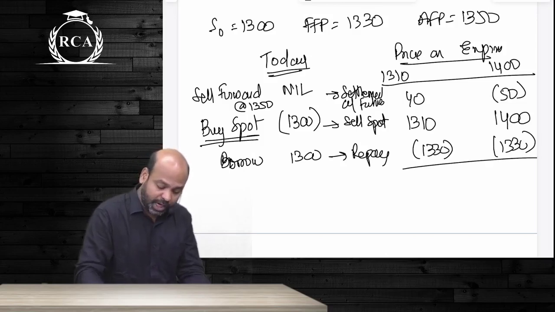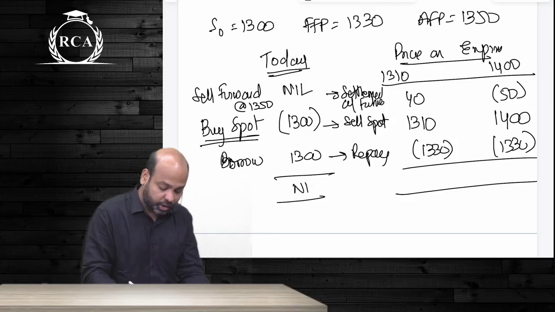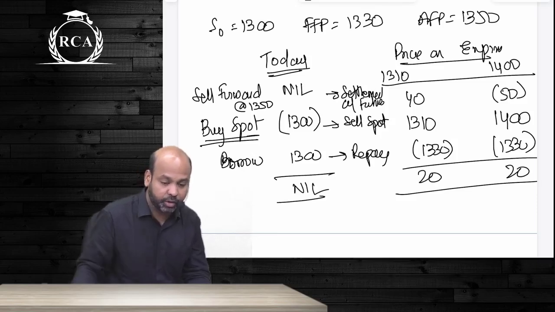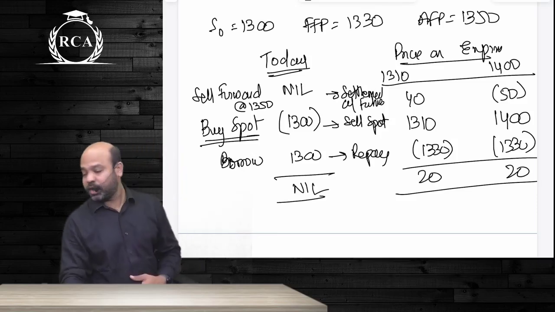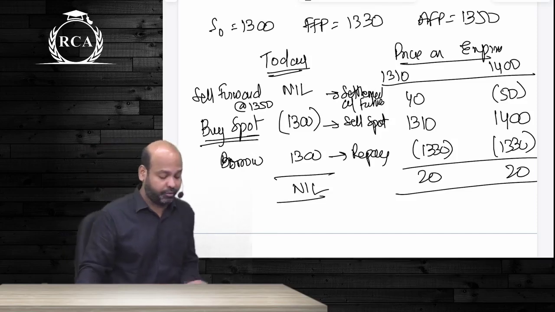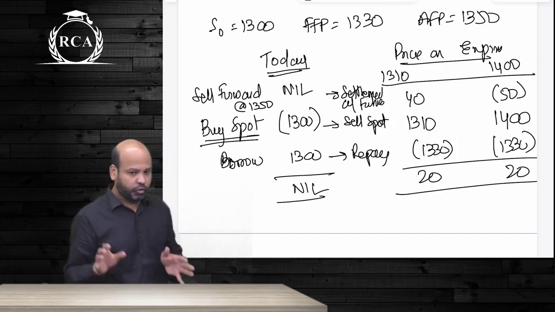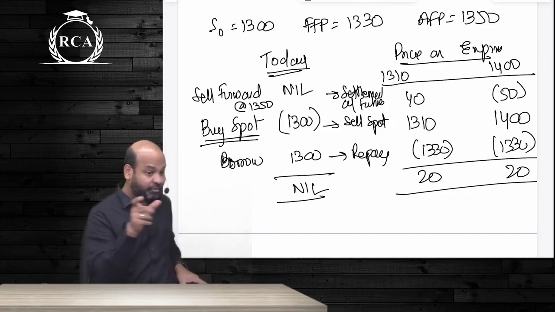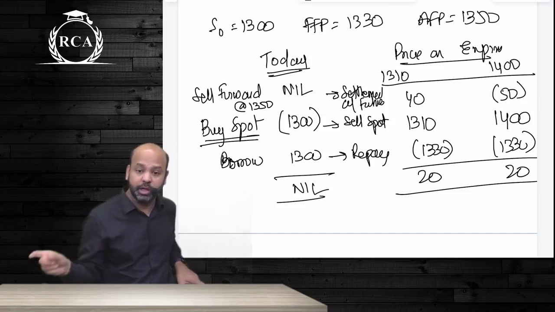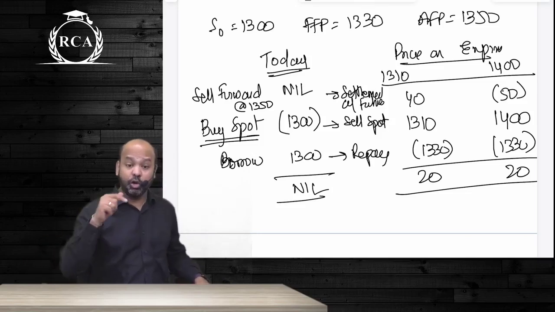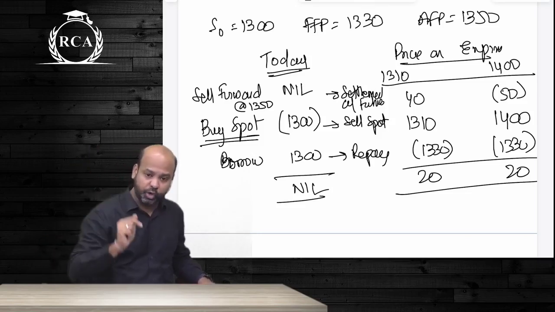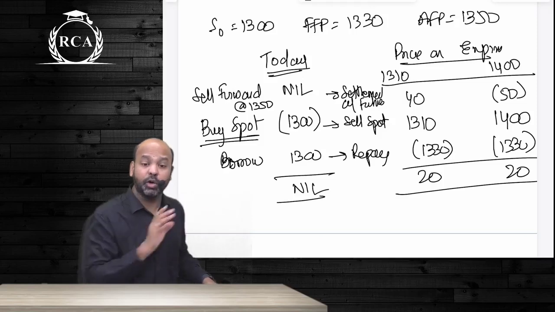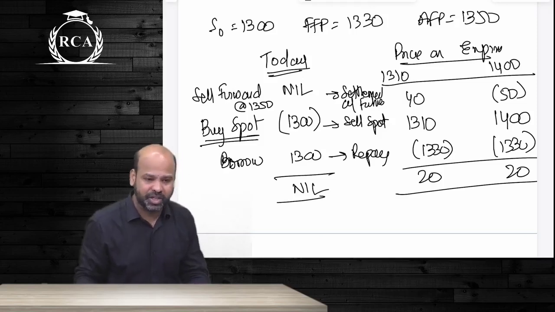So no matter what happens as such guys, here the cash flow was zero, here you will end up making a gain of exactly the difference between actual forward price and fair forward price. Understood? So we did what is the meaning of the word forward, how to value forward with no storage cost, with no income, with storage cost. How do you settle a future on expiry, before expiry? And then how will you arrive at the amount of arbitrage gain or loss?